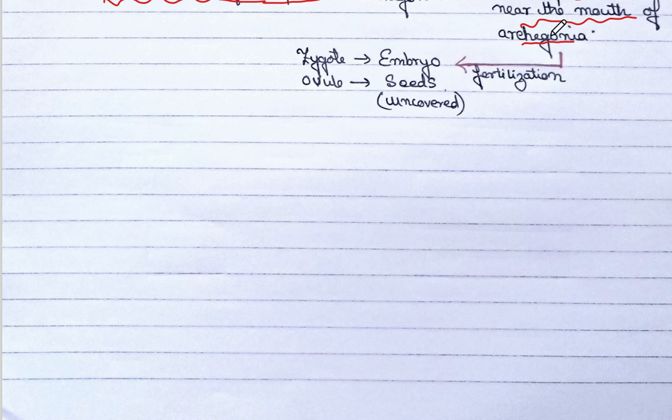Followed by that, there will be fertilization, and zygote will mature into embryo and ovule will mature into seeds, which are uncovered in case of